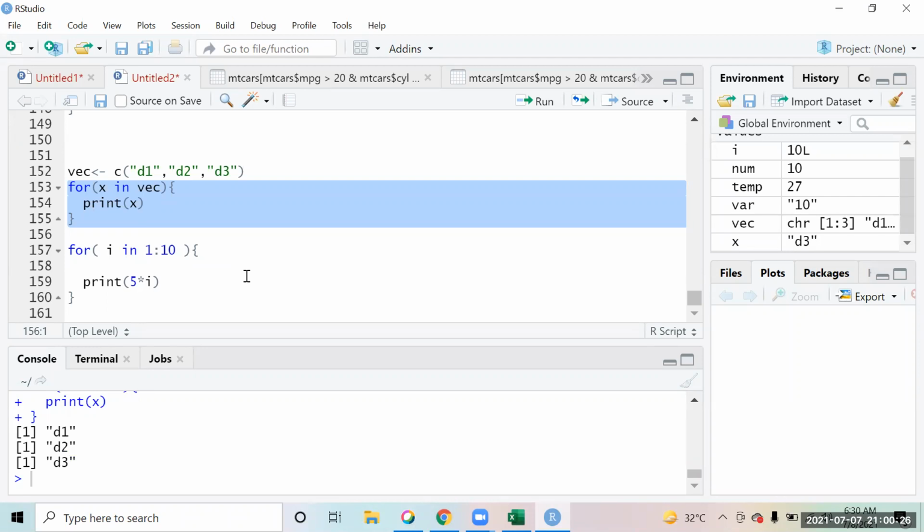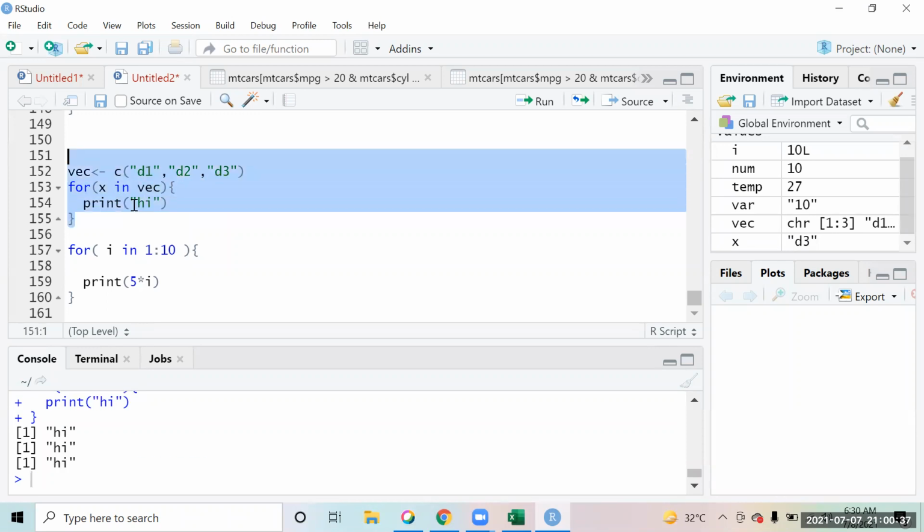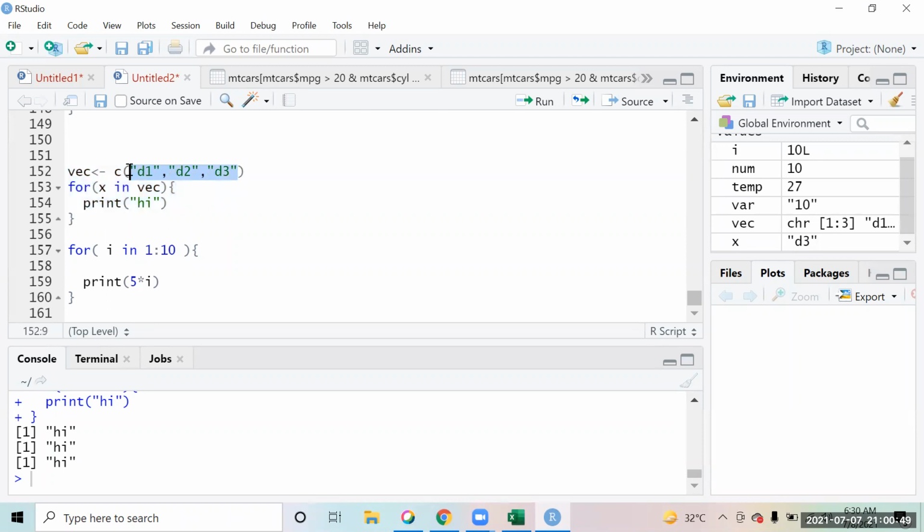Yes. If you print high over here, it will print high 3 times for you, depending upon the count of vector items. We are defining the vector for two purposes. One is the number of iterations that I want. If there are 3 values, it will run 3 times. And if you want to use that value also inside the loop, then according to that you will define the values.